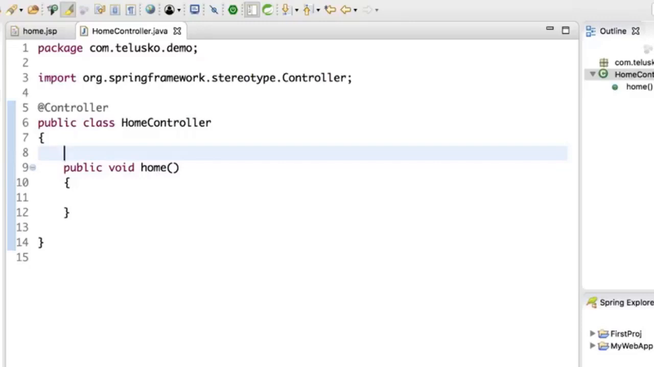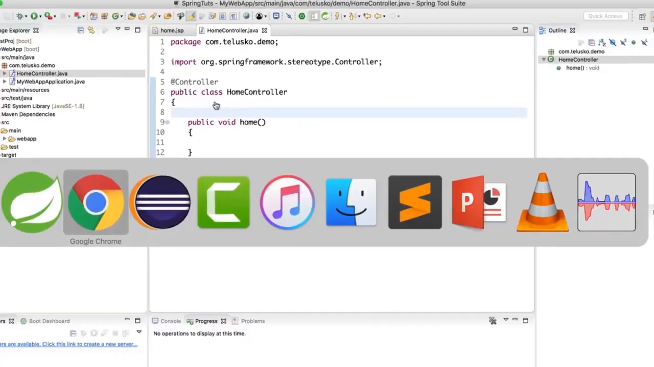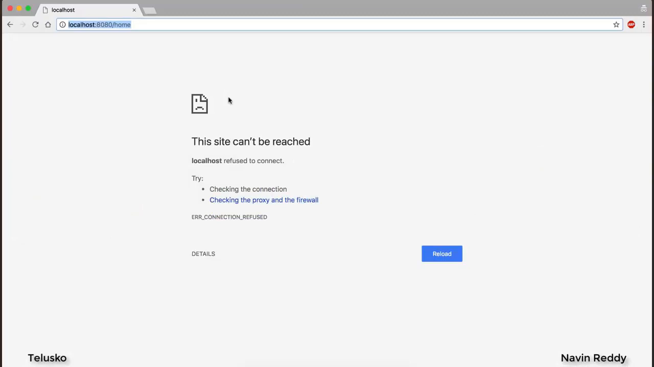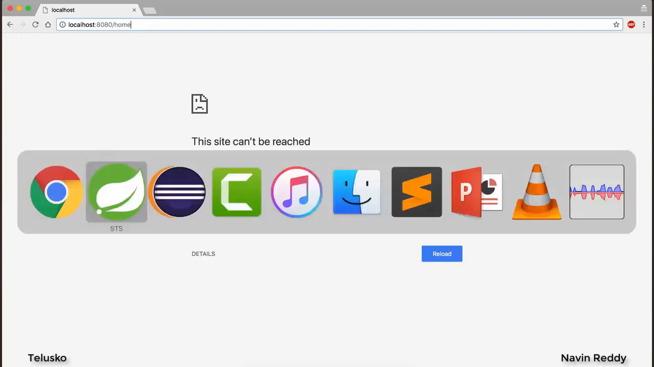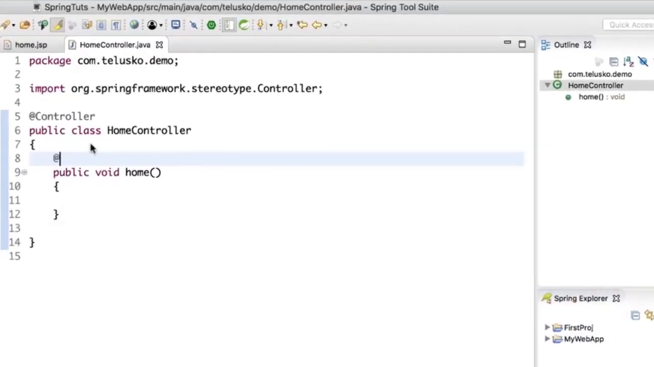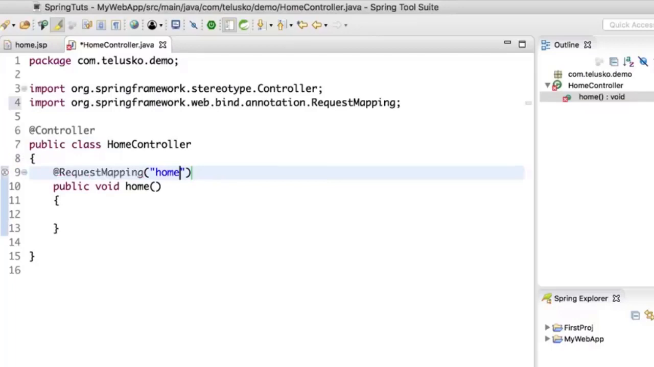But how will you map it? Because there might be different requests, right? Currently, we are sending a request for home. Maybe I want to send a request for products. I want to send a request for contact us. I want different pages for different requests. So we need to specify something called RequestMapping. So using this RequestMapping, you can mention for which request you want to handle this. So whenever we get a home request, I want to import the package first. So whenever you get a request for home, I want to execute this method.